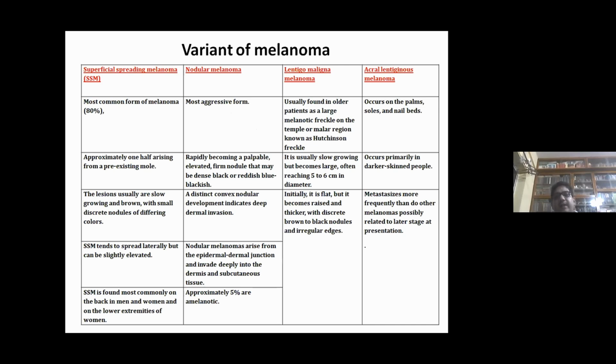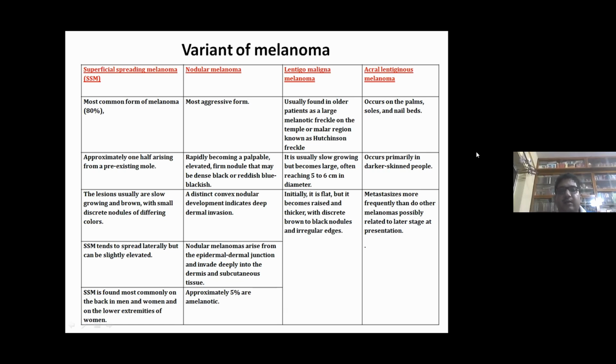Now, what are the types of melanoma? They are superficial spreading, nodular melanoma, lentigo maligna melanoma, and acral lentiginous melanoma. Superficial spreading melanoma is the most common form, with 80% occurrence, approximately one half arising from a pre-existing mole. The lesions are usually slow growing and brown in color, with small discrete nodules of different colors. They tend to spread laterally but can be slightly elevated. They are found most commonly on the back in men and women and on the lower extremities of women.